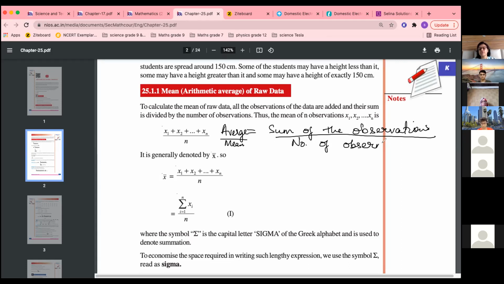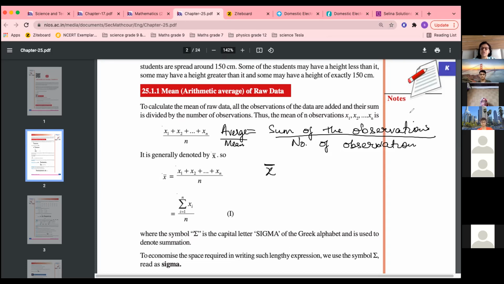If you have n observations, the number of observations is n, and the values of the observations are x1, x2 till xn, then the formula is x1 plus x2 plus dash dash dash till xn upon n. Mean or average is represented by a bar on it. X bar means the average of all the observations. So the formula is written like this.